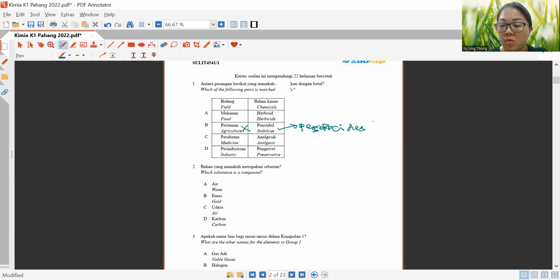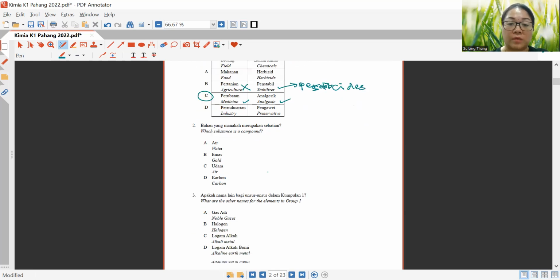Now let's look at this question. So basically, if we really observe here, the real answer and the correct answer is C, whereby its medicine includes analgesics. Now, this is quite a simple and very straightforward question. Let's look at question 2 now.